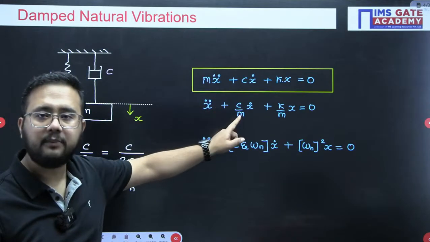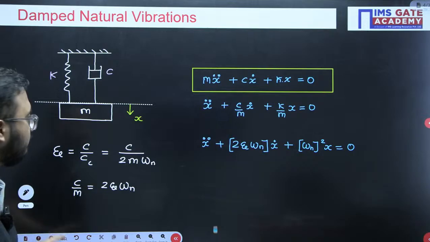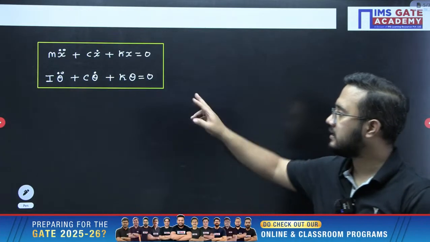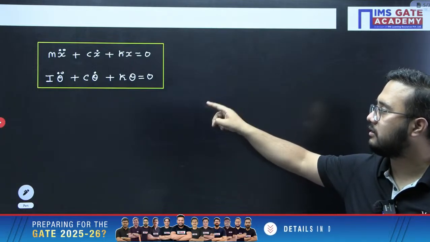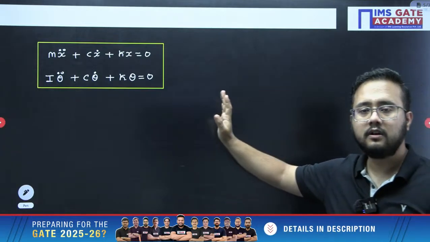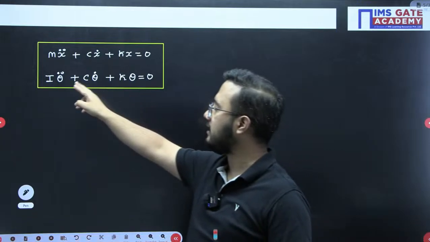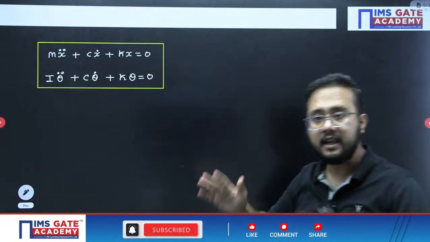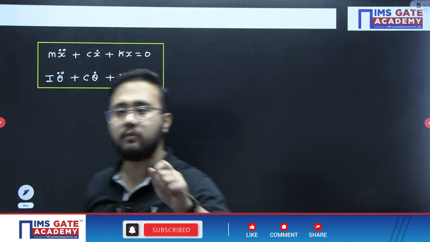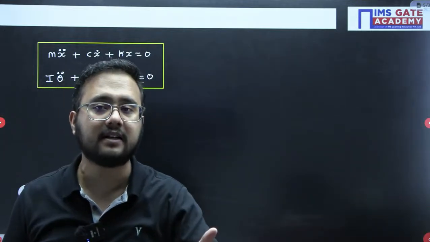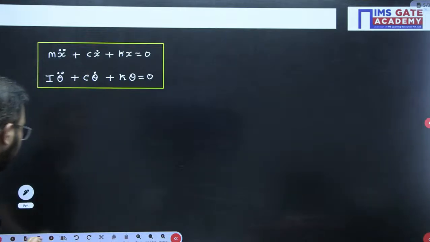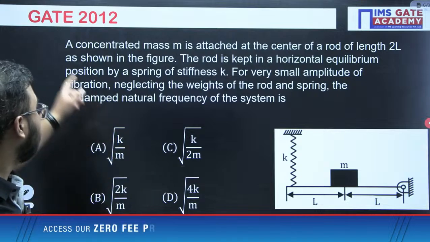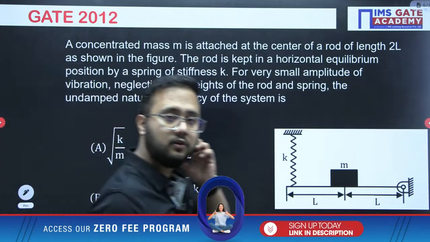This is very important to understand, what are the equations of motion we have, right? So this is the very important equation: mx double dot plus cx dot plus kx equals 0 for a linear case. For rotation case, I theta double dot plus c theta dot plus k theta equals to 0. Now we'll be directly moving to the numerical parts that came in the previous year examination. Let us see the first question here. This was the first question that we are going to discuss, coming in the GATE examination 2012.